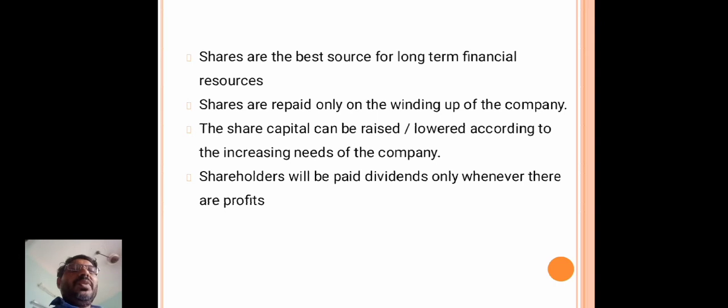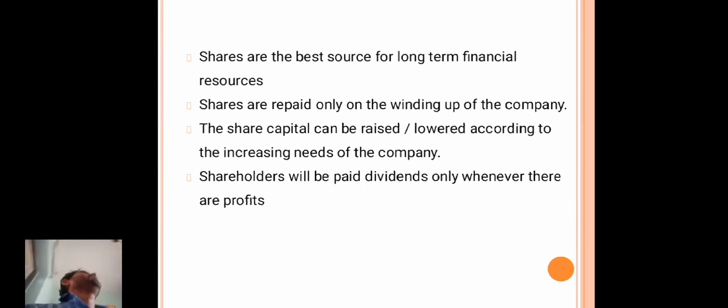It can only be repaid on the winding up of the company. The share capital can be raised or lowered according to the increasing needs of the company. Shareholders will be paid dividends only whenever there are profits.